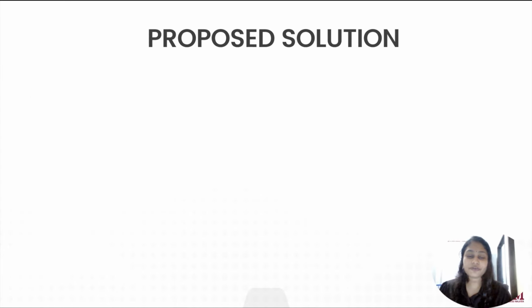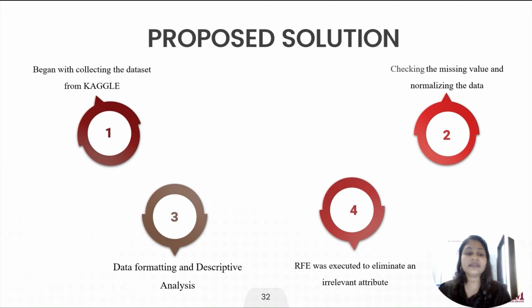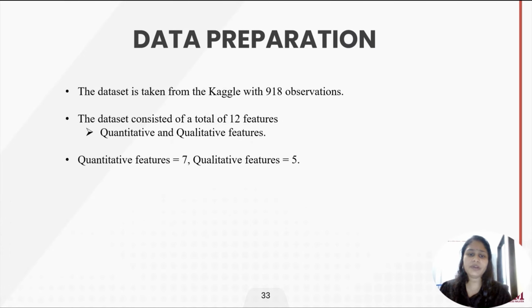Now we will look into the proposed solution. There are 4 proposed solutions, where it will begin with collecting the dataset from Kaggle and undergoing pre-processing, where checking missing values and data normalization together with data formatting and descriptive analysis. Finally, the RFE will be executed to eliminate any irrelevant attributes. Now we will look into the data preparation. The dataset included in this research has been taken from Kaggle, as mentioned previously, with 918 observations. It also consists of 12 features, which may be classified into 2 categories, which are quantitative and qualitative features. The total number of quantitative features is 7, whereas the qualitative features are 5.